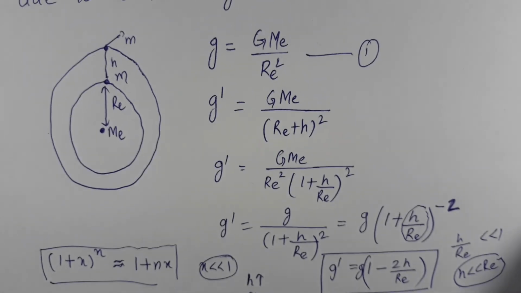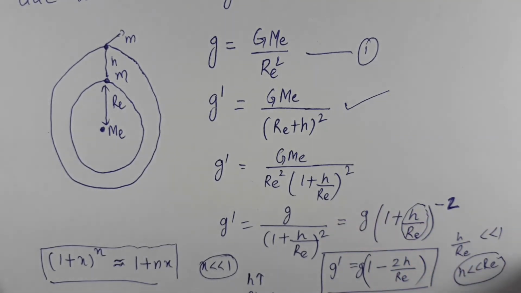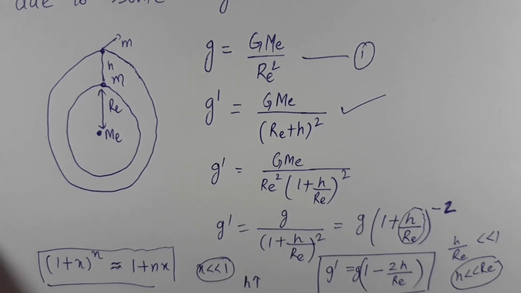Then which formula do you have to use? You have to use this formula: g dash equals G M_e by (R_E plus h) whole square. Suppose you go to a height equal to half of the radius, or one third of the radius, then you should use this formula. Did you understand, children? I hope it is clear.